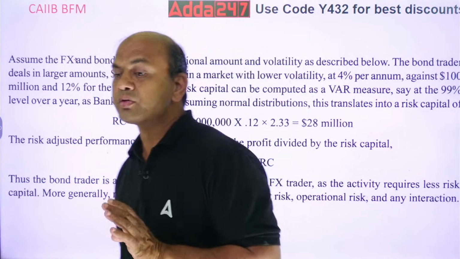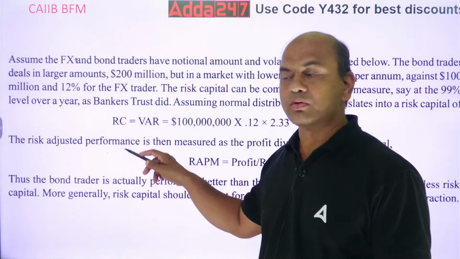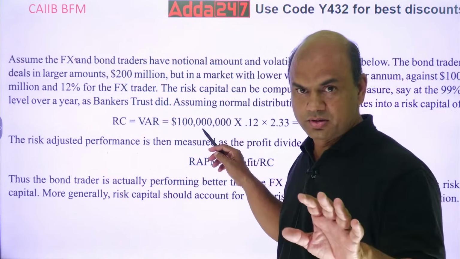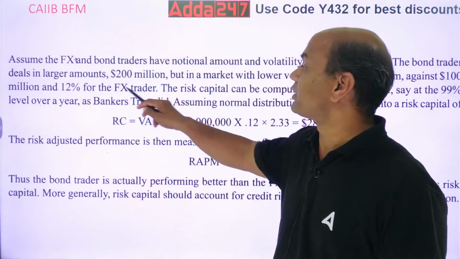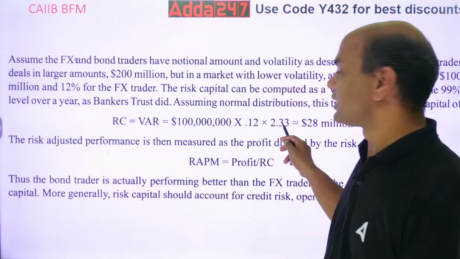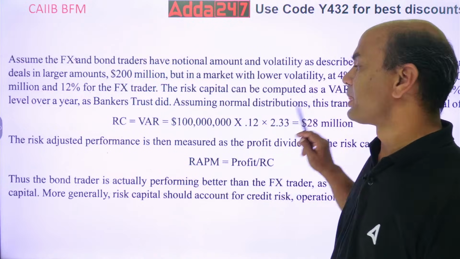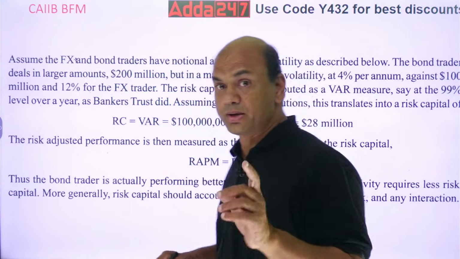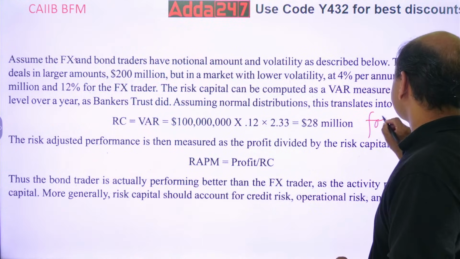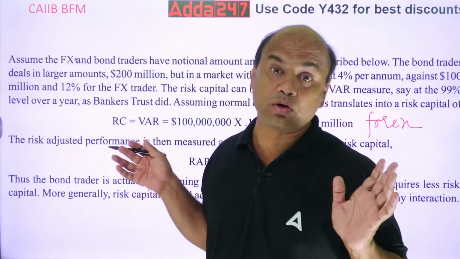Okay? So now, solve this. See, what is my risk capital now? Risk capital over here is 100 million amount into volatility. Volatility is what? 12%, 0.12, into your probability, 2.33. So what is your risk capital over here? 28 million. Your risk capital in Forex, pay attention, the risk capital in Forex is 28 million. Okay, this much amount of your money is at risk.